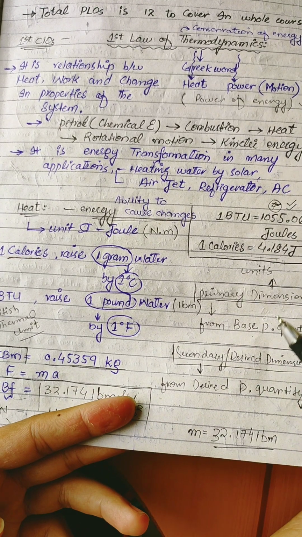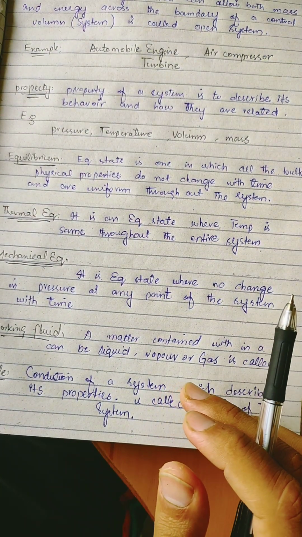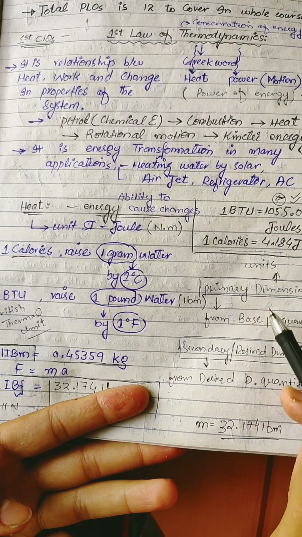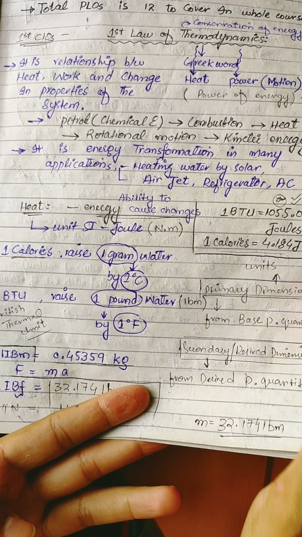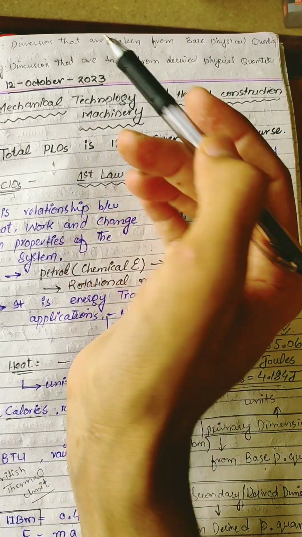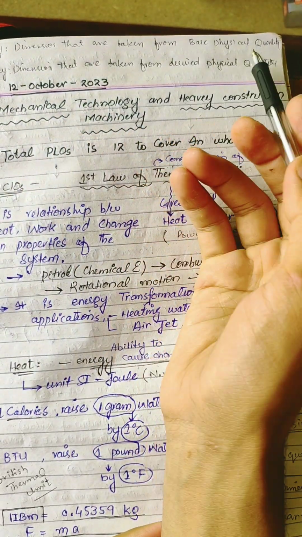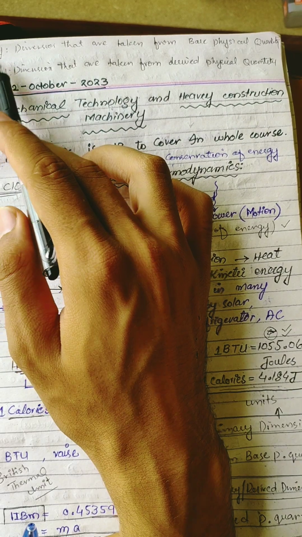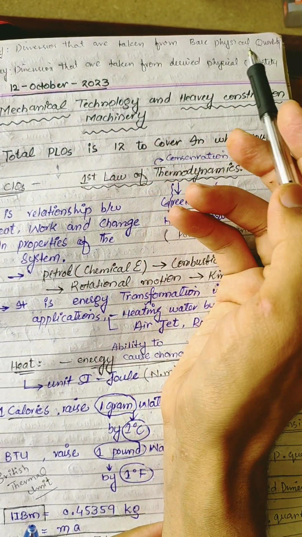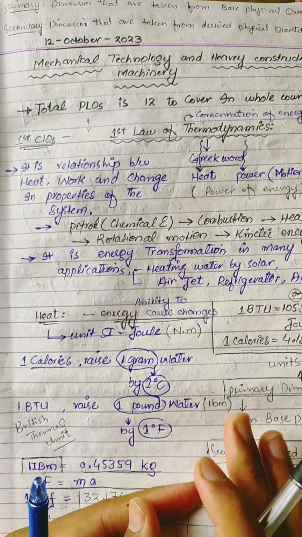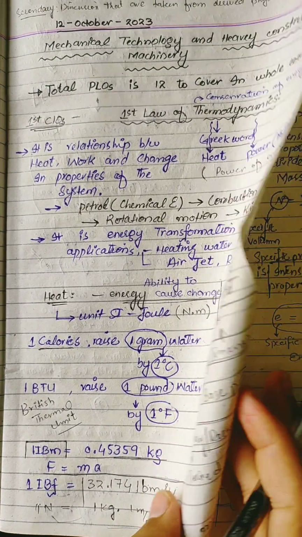Now, what are primary dimensions and secondary dimensions? Primary dimensions are those that are taken from base physical quantities, and dimensions that are taken from derived physical quantities are called secondary dimensions or derived dimensions.